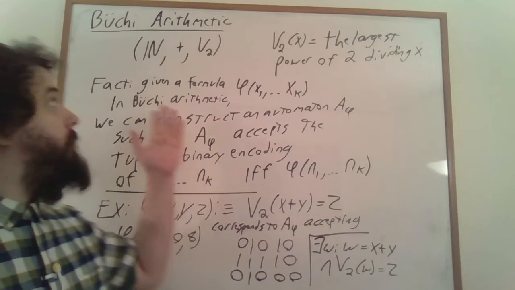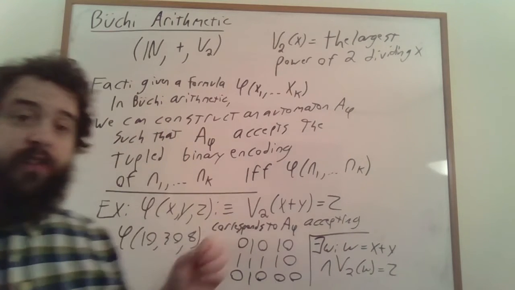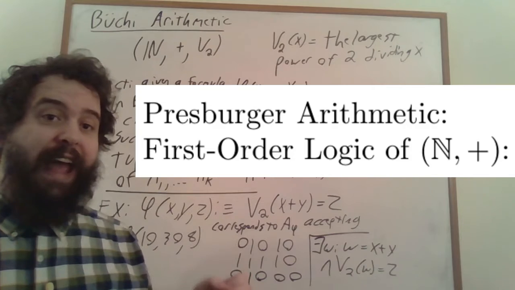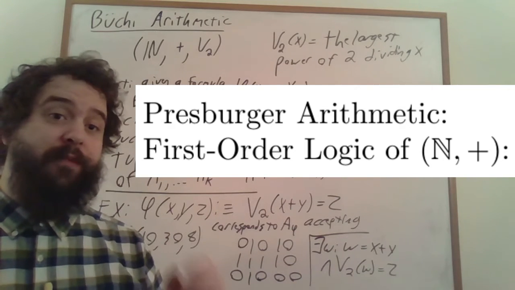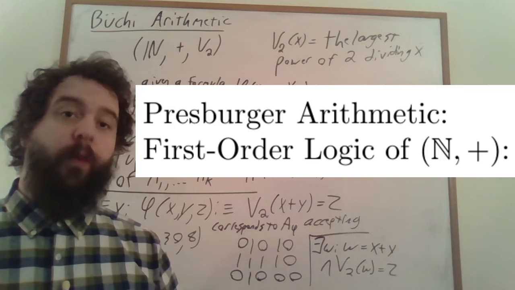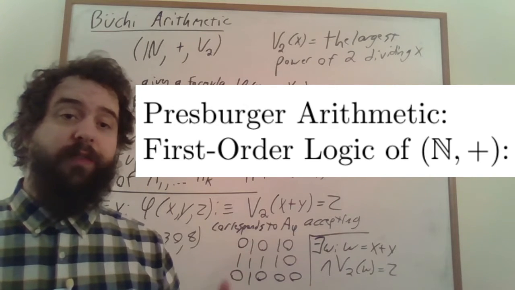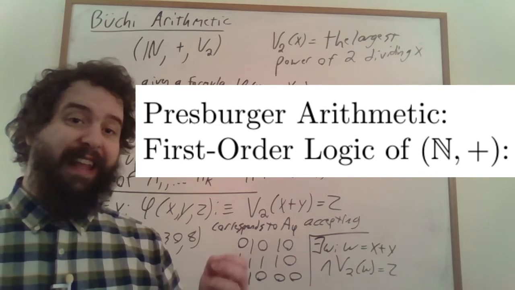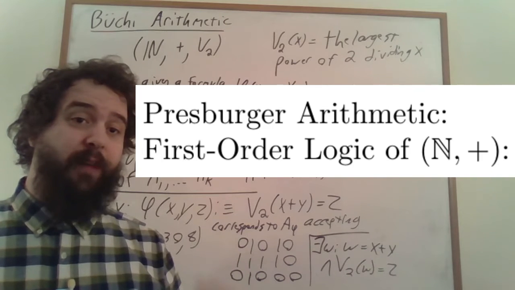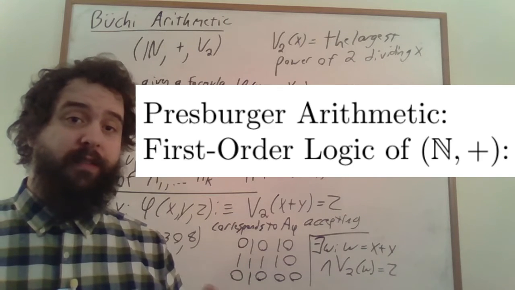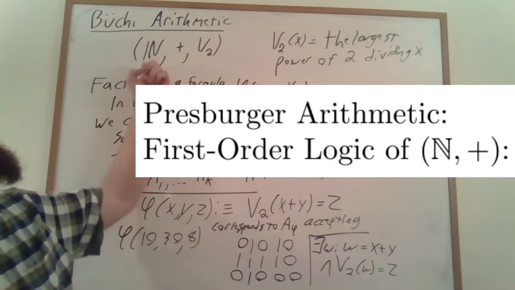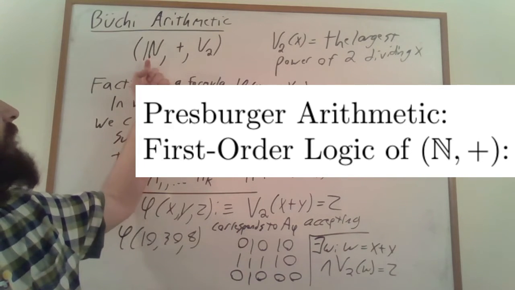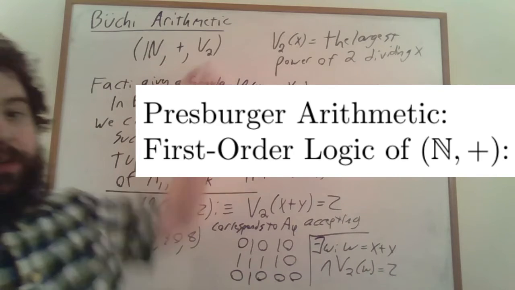The natural numbers with just addition is called Presburger arithmetic, and it's extremely well studied and well understood, and it has some very nice properties. One of the most important properties of Presburger arithmetic is that it is not powerful enough to be subject to Gödel's incompleteness theorem. Gödel's incompleteness theorem applies if we're studying the first order logic of the natural numbers with addition and multiplication.